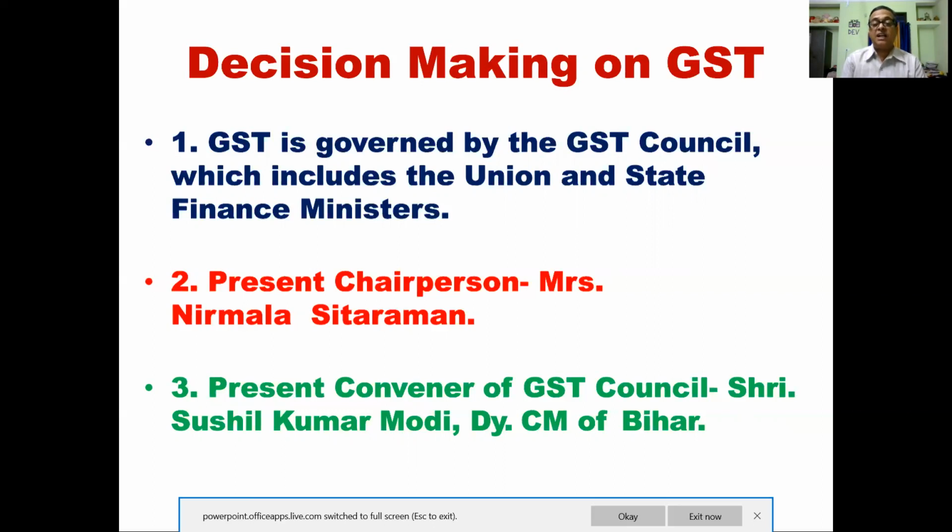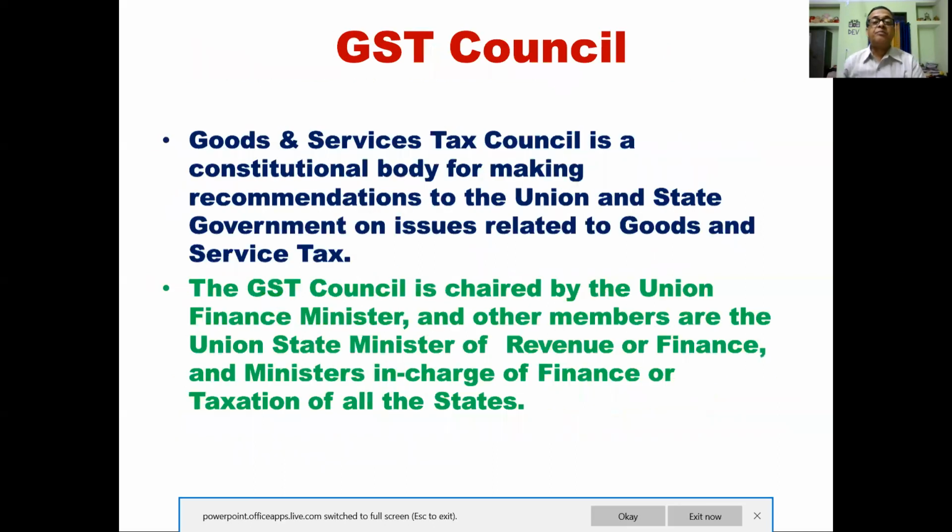Present chairperson, as you know, our finance minister, Mrs. Nirmala Sitharaman. So she is the present chairperson of this GST Council. Present convener of GST Council, Sri Sushil Kumar Modi, Deputy CM of Bihar. So he is the convener of this. So this term you have to remember.